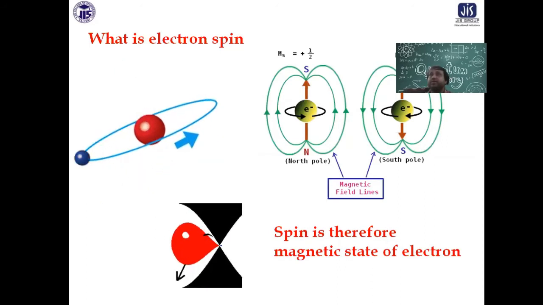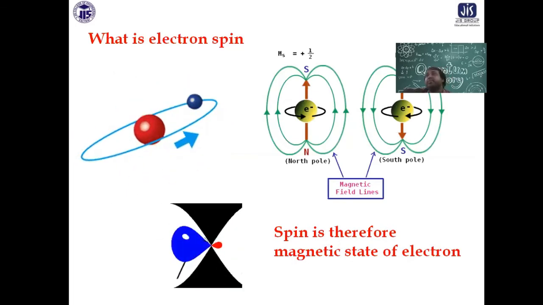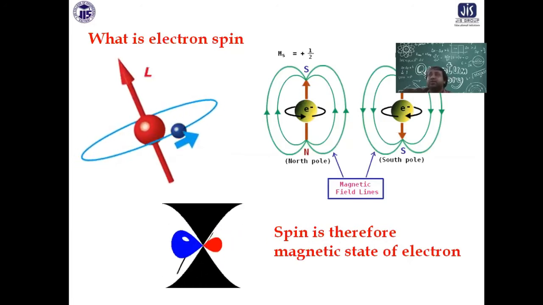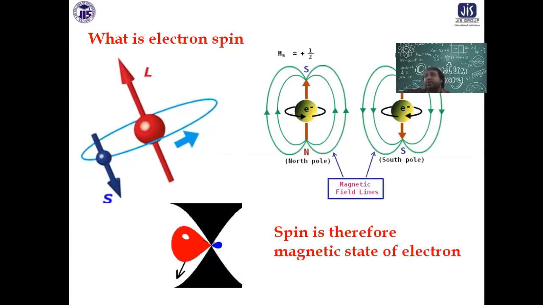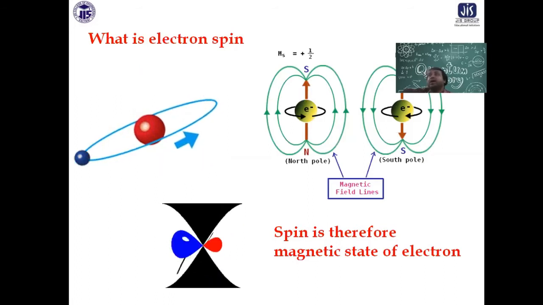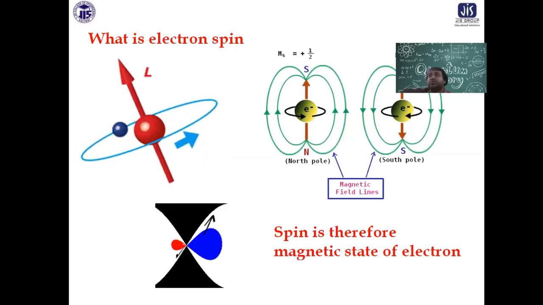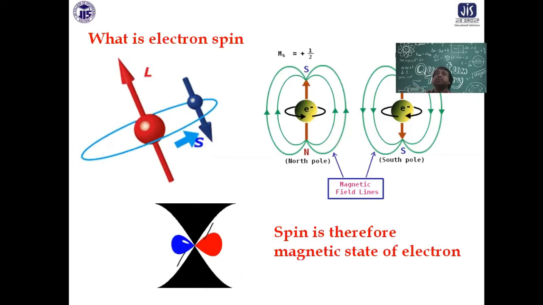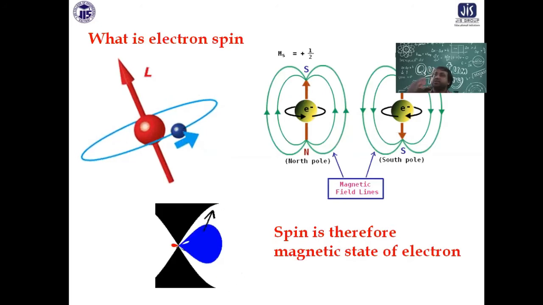Now suppose you look at the right hand side picture. If the motion of the electron is, say, clockwise, then the direction of the lines of force, the direction of the magnetic field, will be upward. We may call it the up spin state. And if the electron's spin motion is anti-clockwise, the final magnetic field direction will be downward. We may call it the down spin state. So up and down are the two popular spin states of the electron.